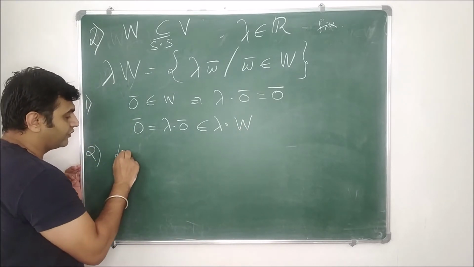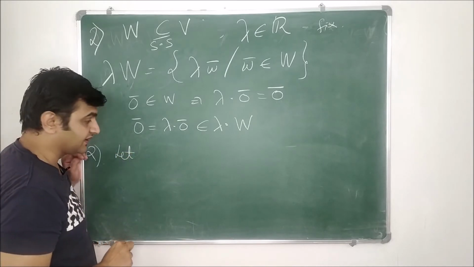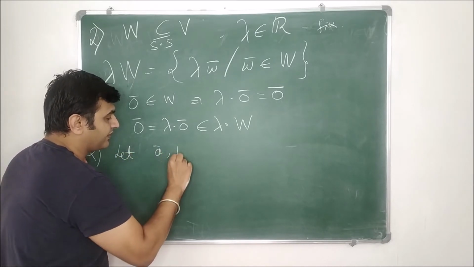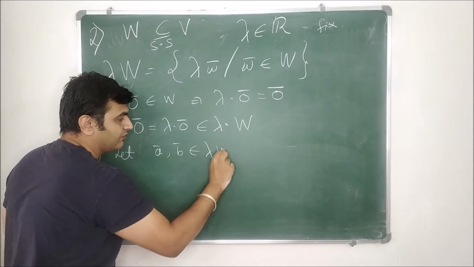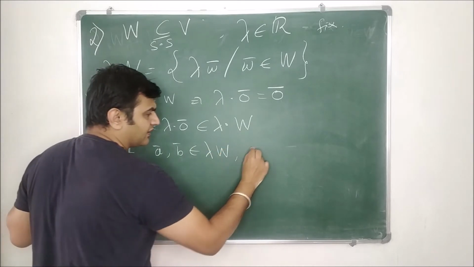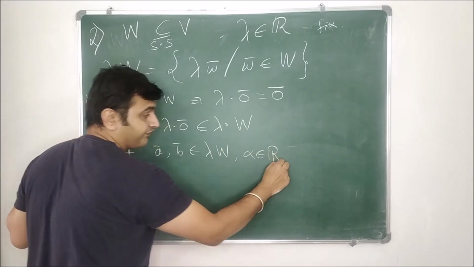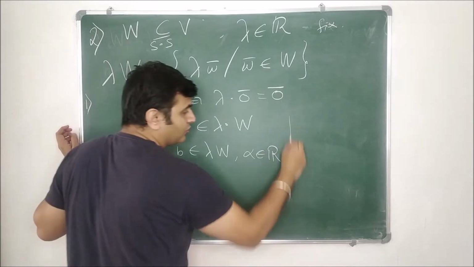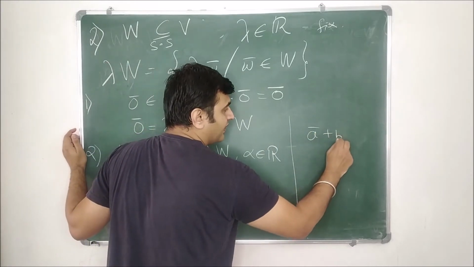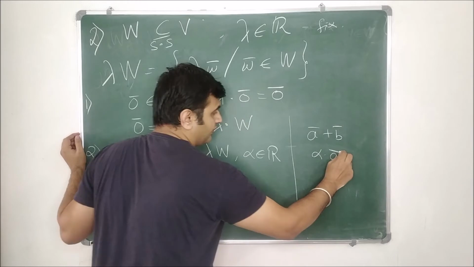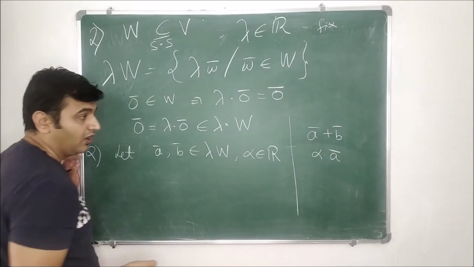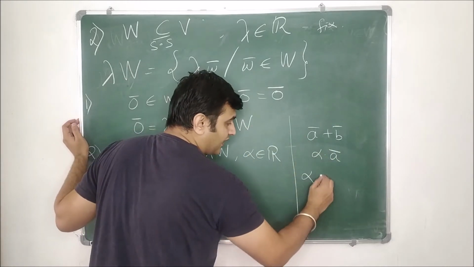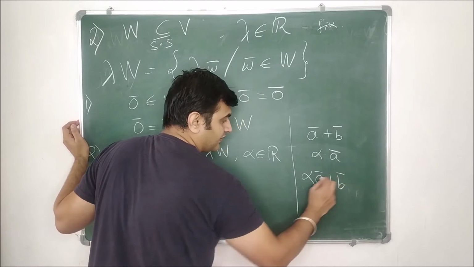Okay, now let's go for the addition and scalar multiplication. So let a bar and b bar belong to lambda W, and let alpha belong to R. Either you can prove a bar plus b bar and alpha into a bar belong to this set separately, or I can combine these two as alpha into a bar plus b bar.